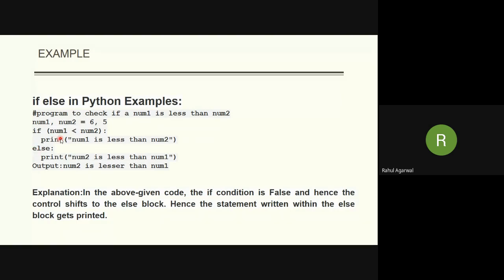Then after this colon, the very next line changes, it gets a tab. Then again else is at the same indentation level as if, and then there is an indentation for the next line. Is it clear? If we make any indentation mistake, then Python will show an error.